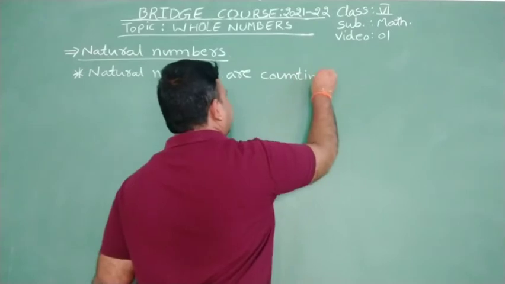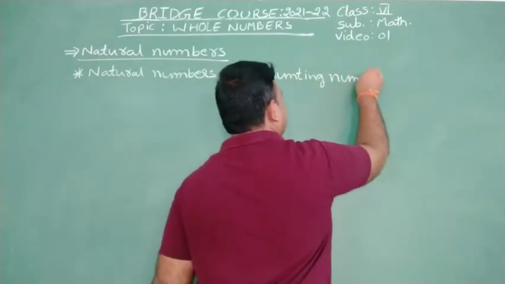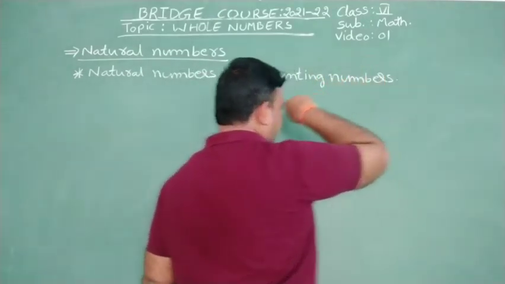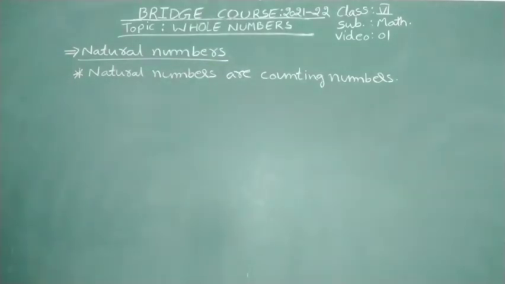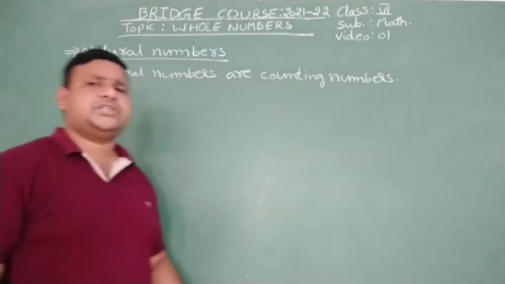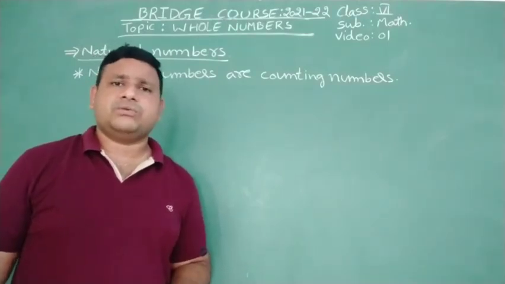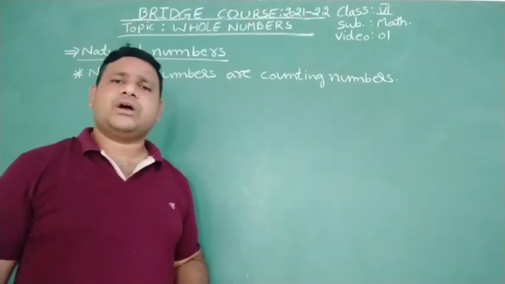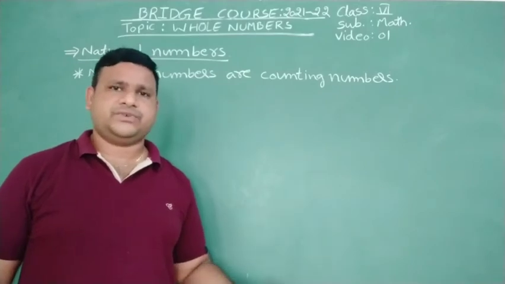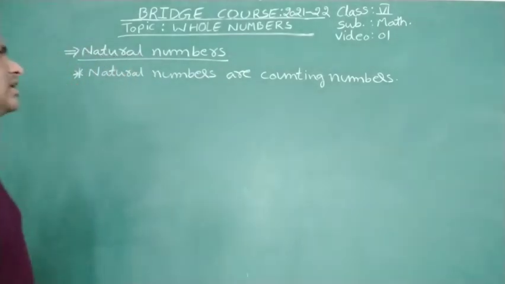Counting numbers means how we count objects or anything: 1, 2, 3, 4, 5, like that we count. We don't count 0, 1, 2, 3, 4, and we don't count -1, -2, -3, -4, isn't it? So the counting numbers are called the natural numbers.